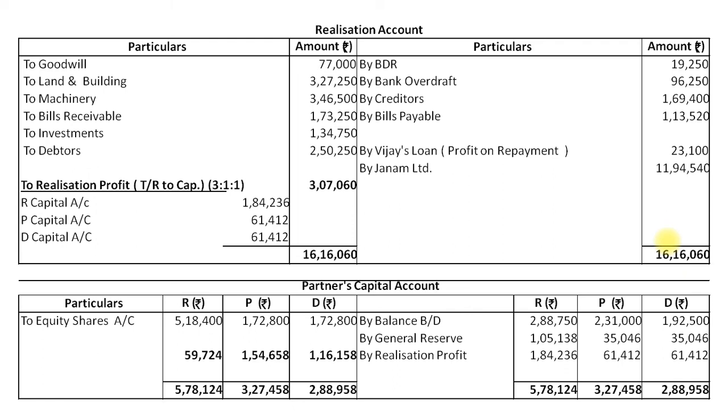1,16,158. This balancing figure is nothing but closing balance, and since our partnership firm is going to dissolve, this amount will be paid in cash or through bank. So our accounting entry will be R's capital account debit, P's capital account debit, D's capital account debit to cash account, and their capital account will be closed.